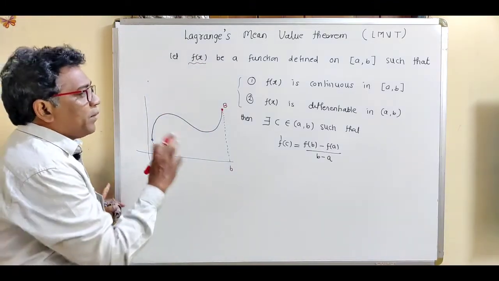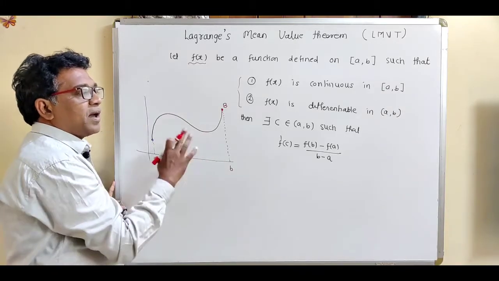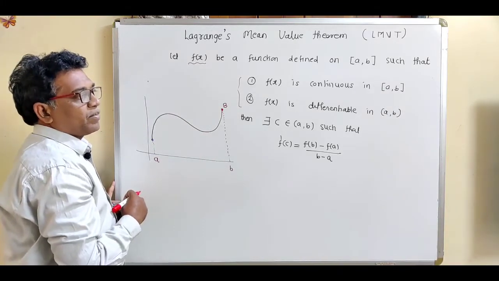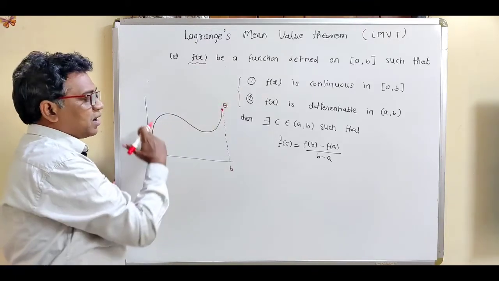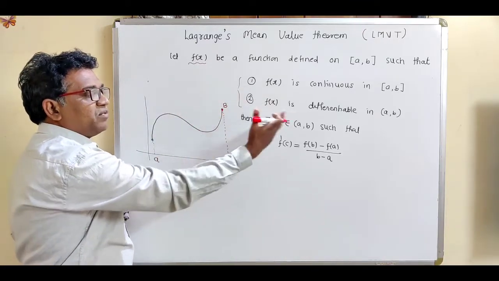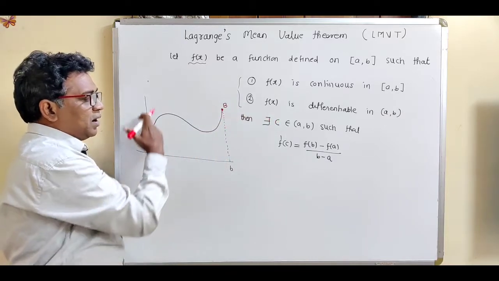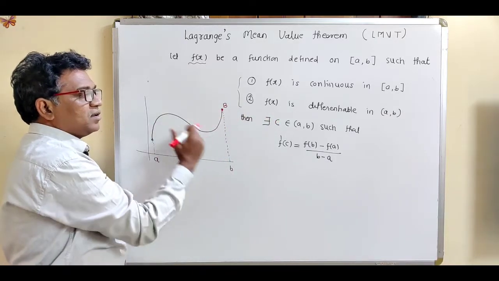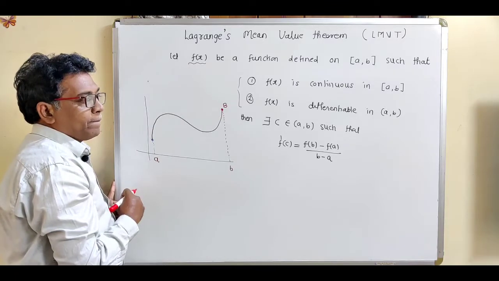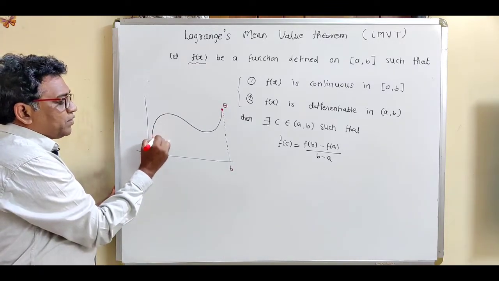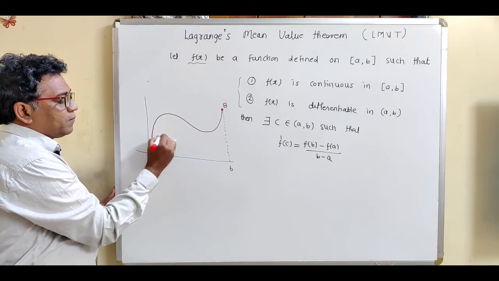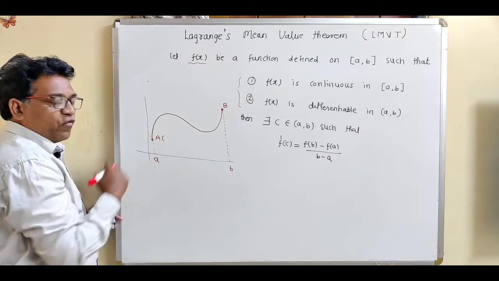Now see what is the geometrical interpretation of this Lagrange's mean value theorem. Now what is the given condition? We are given that the function is continuous, and secondly we are given that the function is differentiable. Differentiable means that it is a smooth graph. Now see, suppose you consider this point as point A, so what are the coordinates of A?